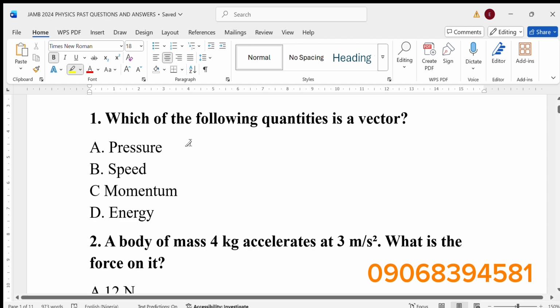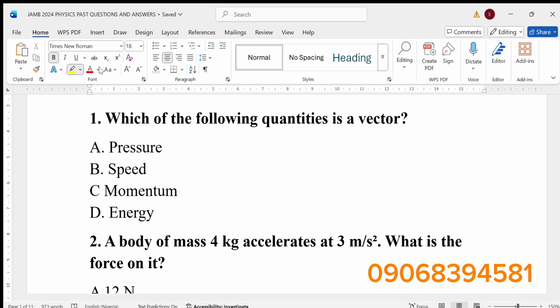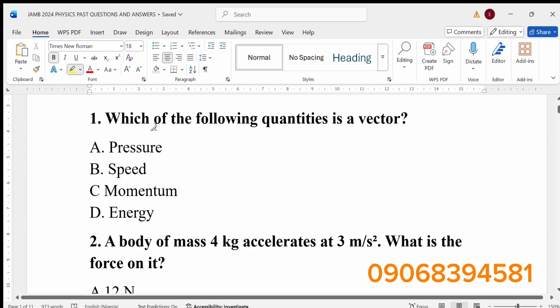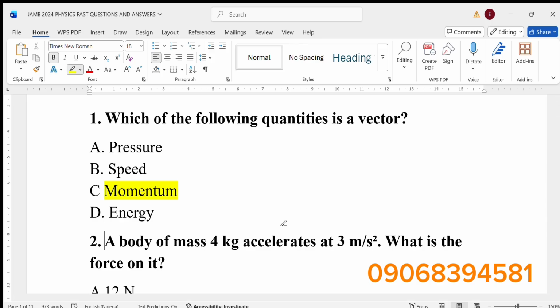Now, if you look at pressure, pressure is just force over area. Speed is just distance over time. If I say your speed is 20 meters, where are you running to? We don't know the direction, so it does not have direction. Pressure does not have direction. Momentum is mass times velocity, right? Momentum here is our answer. Momentum is a vector quantity, right? Because it has both magnitude, a value, and a direction.